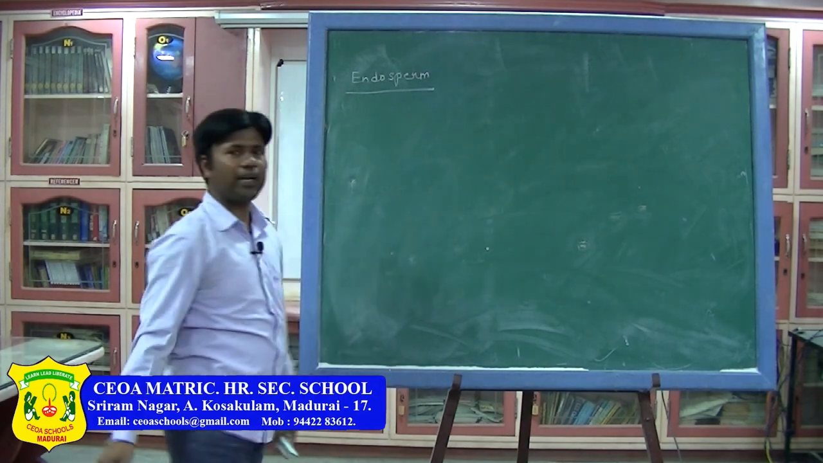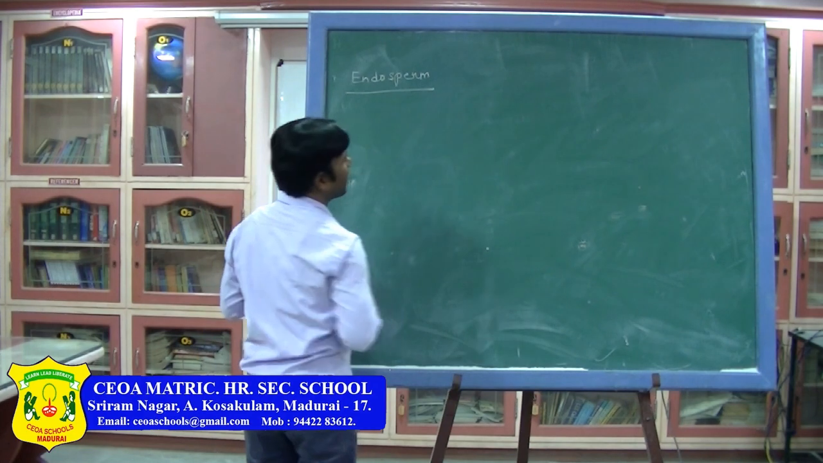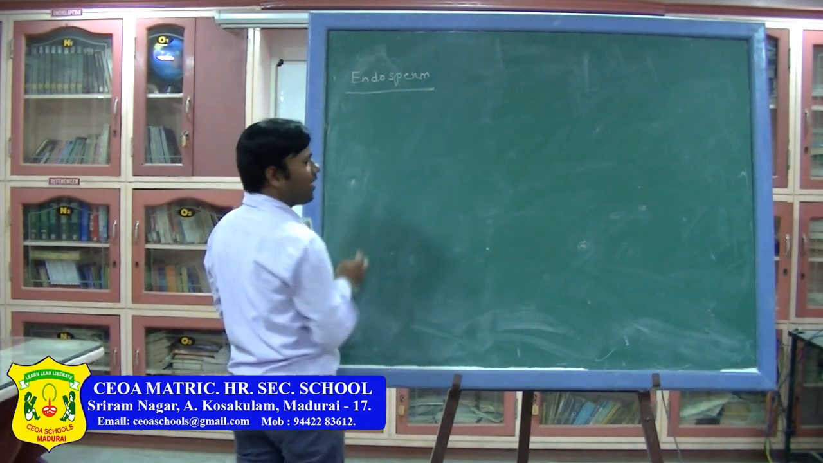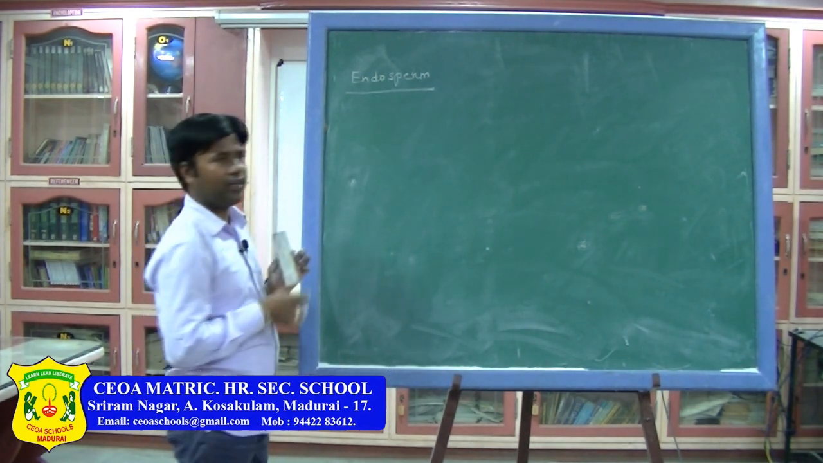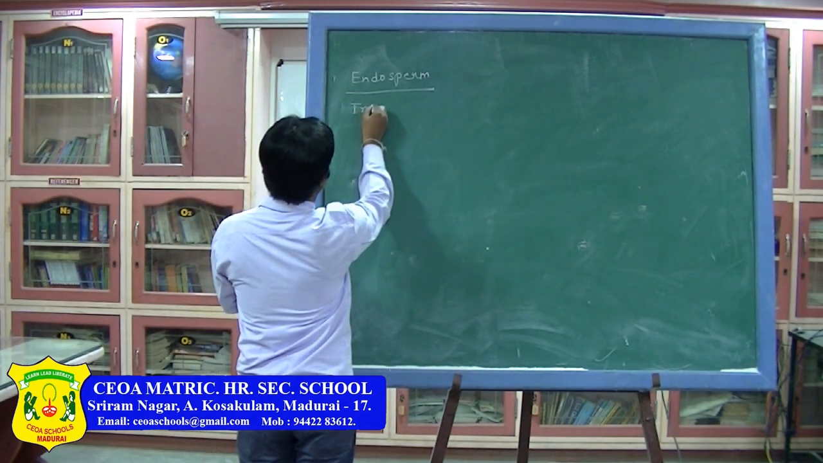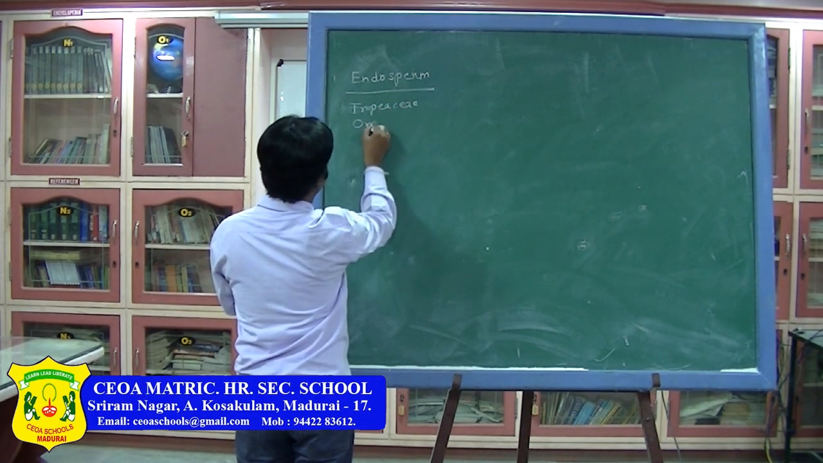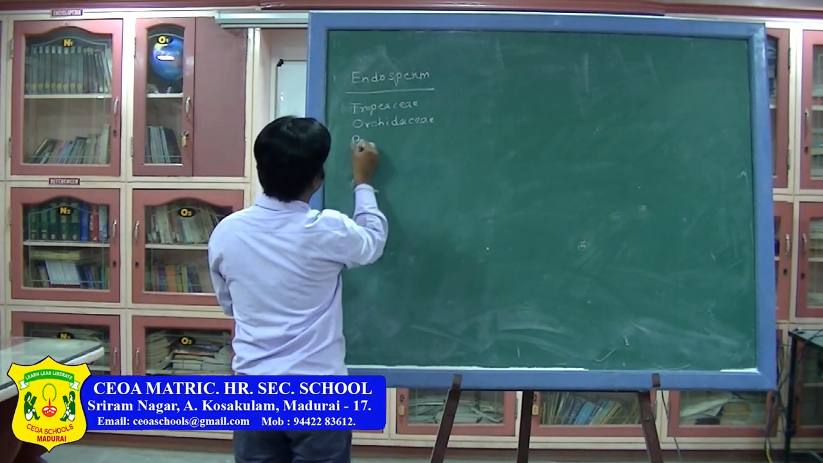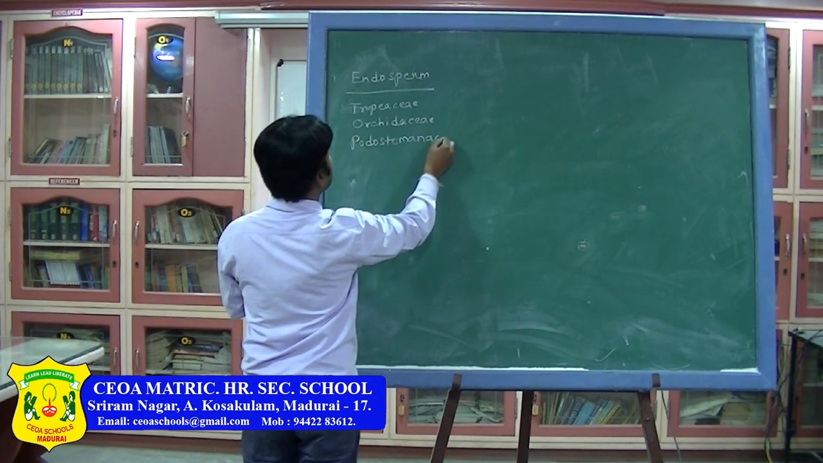Just now we have seen the primary endosperm nucleus we got. Then first I am going to explain about the endosperms and their ploidy. Okay. Orchidaceae, Trapaceae and Podostemaceae. In this, what are those? Trapaceae. Then Orchidaceae. Next, Podostemaceae. In this,